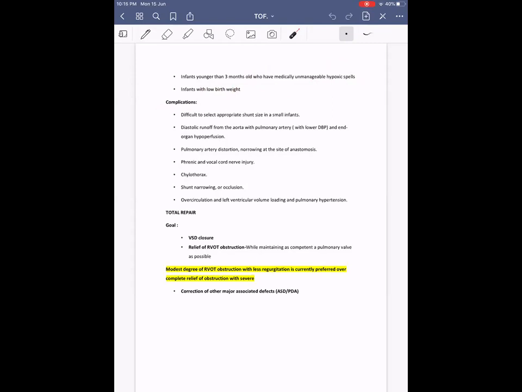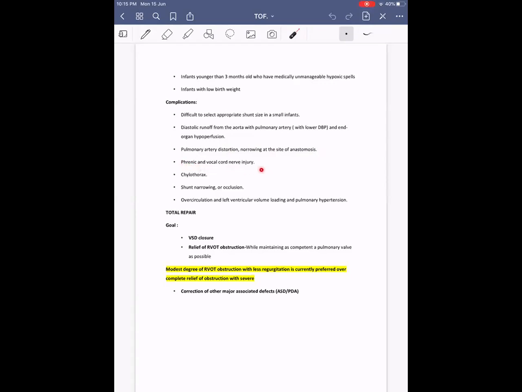Then coming on to complications of palliative shunts: difficult to select the appropriate shunt size in small infants. Then diastolic runoff from the aorta into the pulmonary artery because of lower pulmonary artery diastolic pressure, and end-organ hypoperfusion. The pulmonary arteries get distorted, as Lokesh told. The pulmonary artery may get distorted, especially narrowing at the anastomotic site.